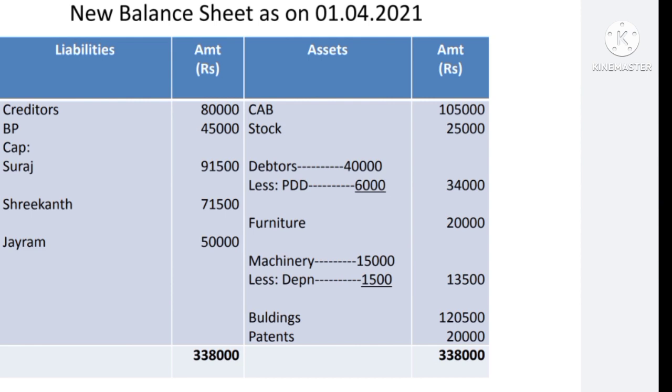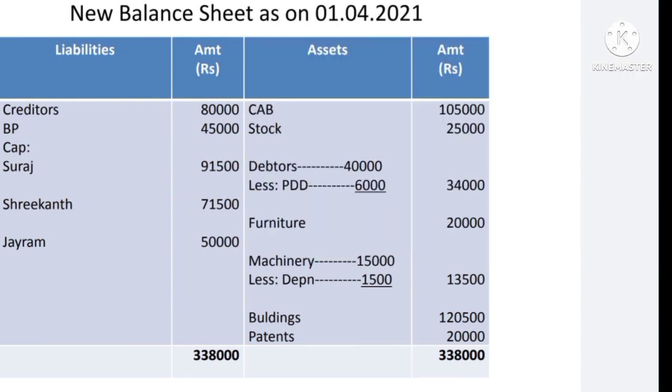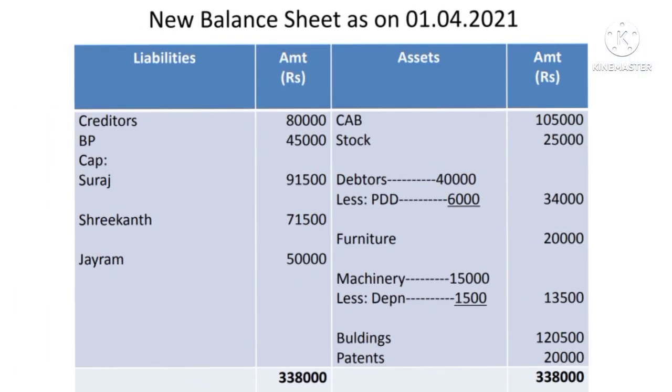And then capital, the closing capital of all the three partners. So Suraj comes to rupees 91,500, Shrikant 71,500, and Jairam 50,000. Total on both sides comes to 3,38,000.